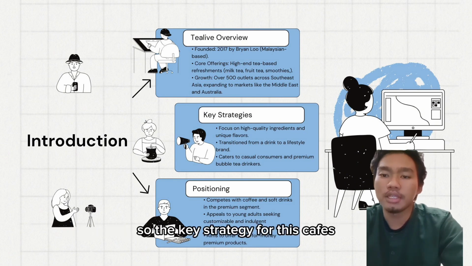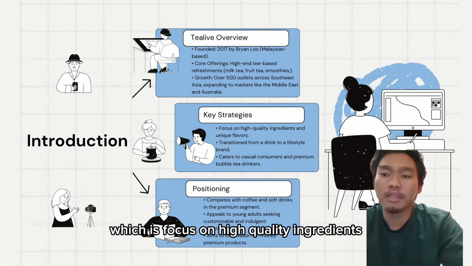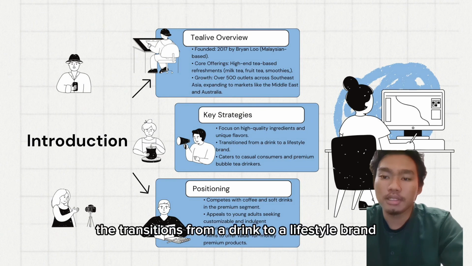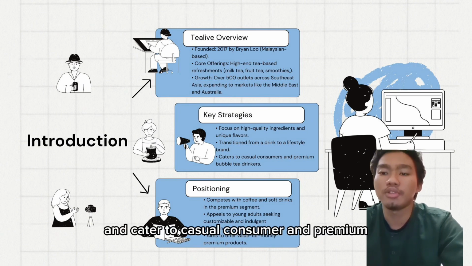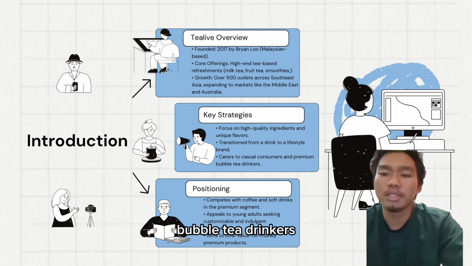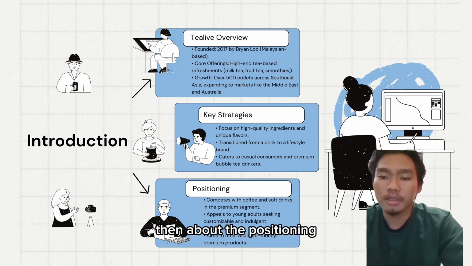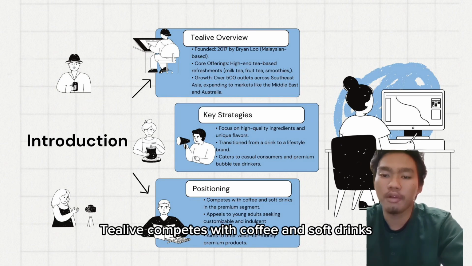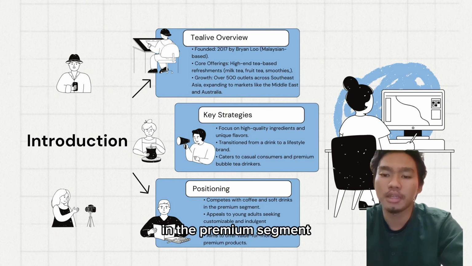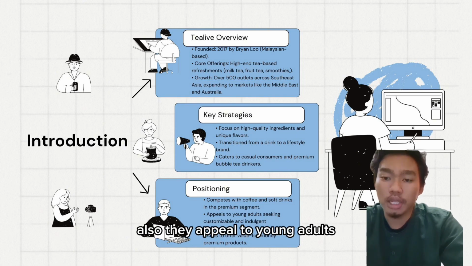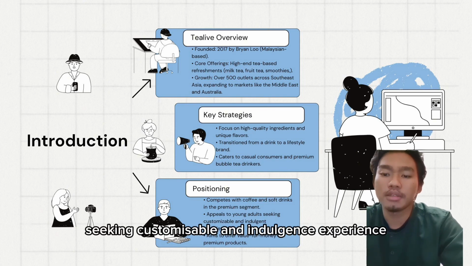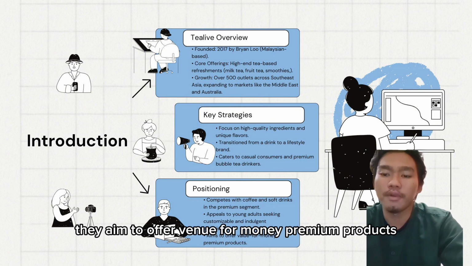So the key strategy for these cafes is to focus on high quality ingredients and unique flavors. They are transitioning from a drink to a lifestyle brand and cater to casual consumers and premium bubble tea drinkers. Then about the positioning, Tealive competes with coffee and soft drinks in the premium segment. Also, they appeal to young adults seeking customizable and indulgent experiences. They aim to offer value for money premium products.